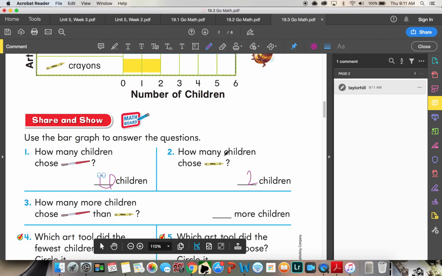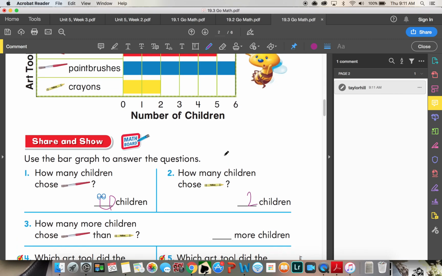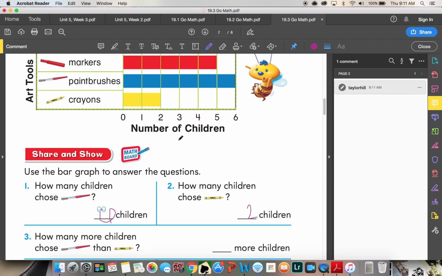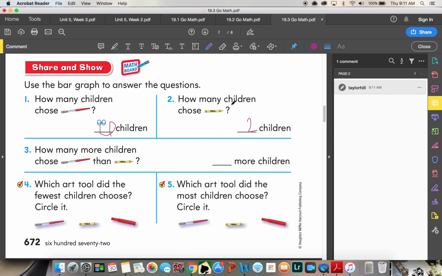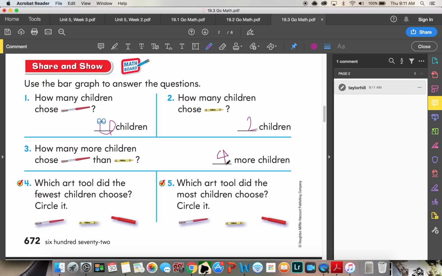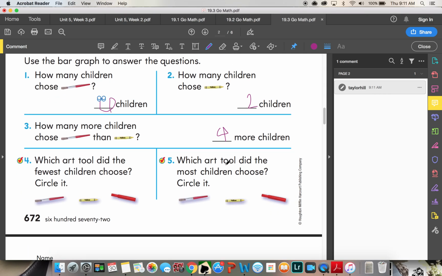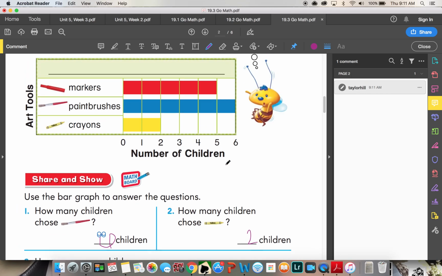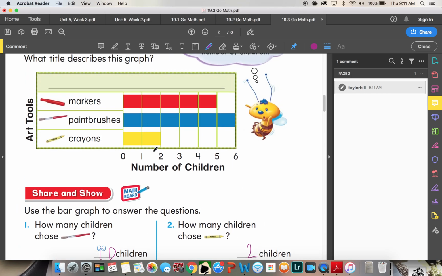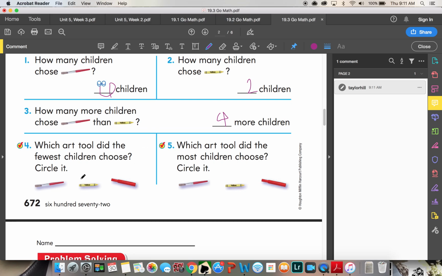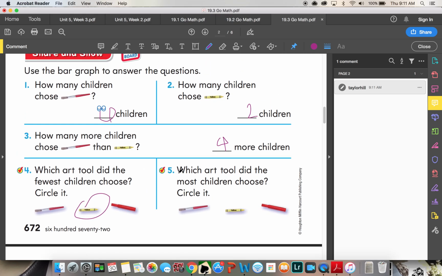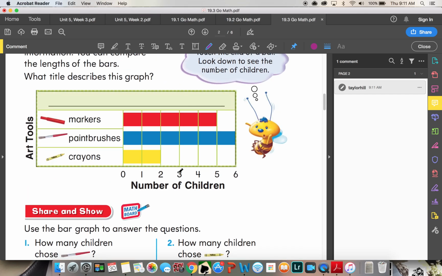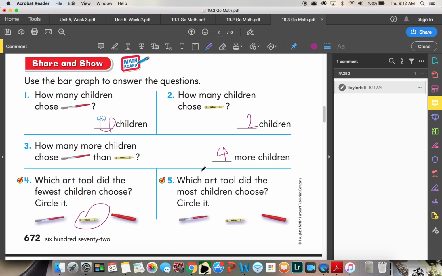How many more children chose paintbrushes than crayons? So that requires you to do a little bit of subtraction. So we have 1, 2, 3, 4, 5, 6. 1, 2. 6 minus 2 is what? 4. Good job. What art tool did the fewest children choose? Circle it. So looking at the graph, which one has the fewest? Crayons. Which art tool did the children choose the most? Let's see, markers, paintbrushes, or crayons. Which one has the most? Paintbrushes does.